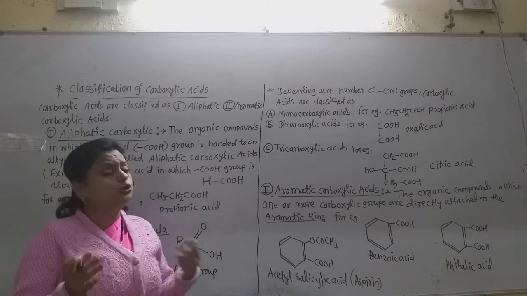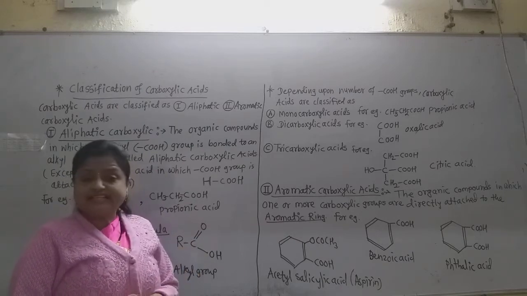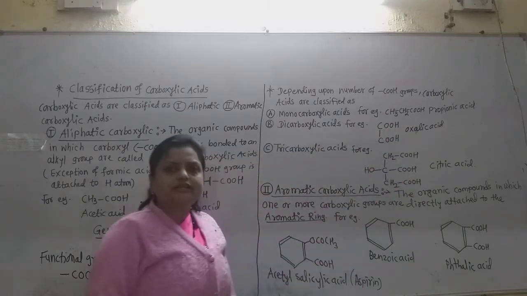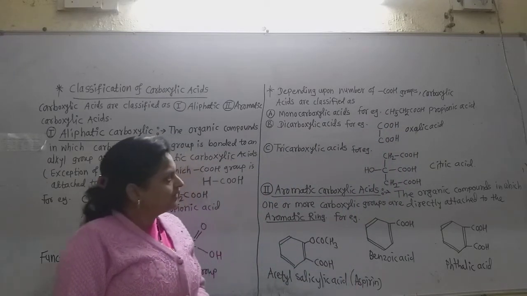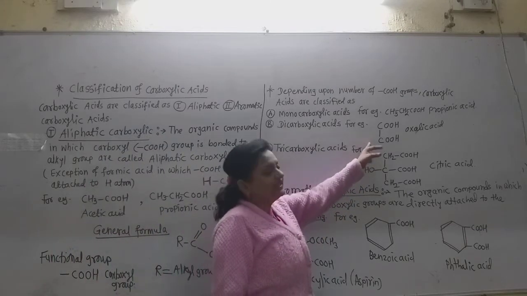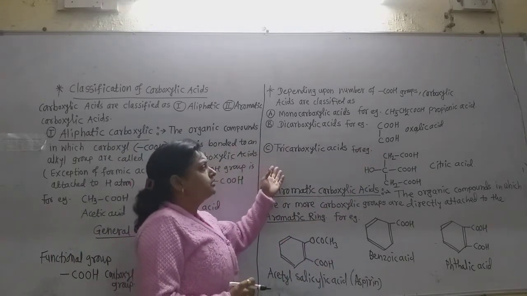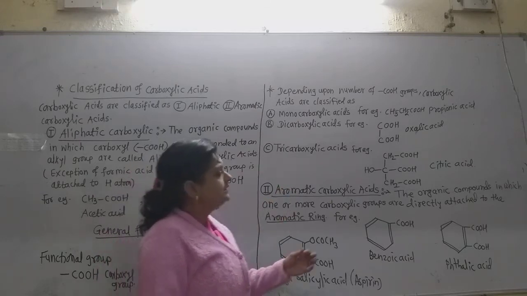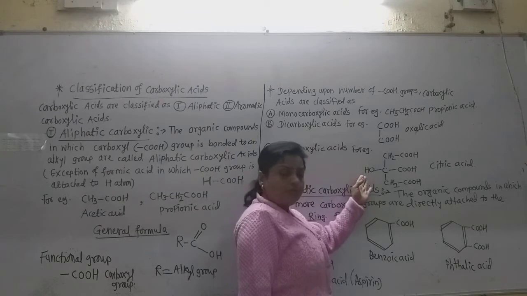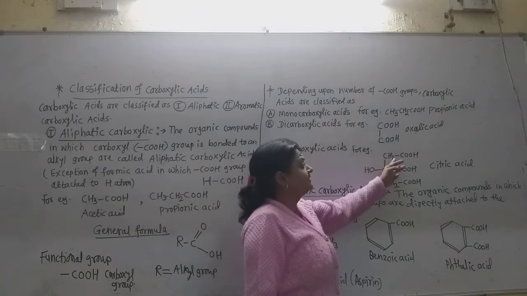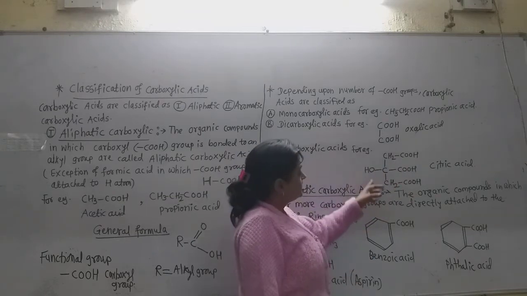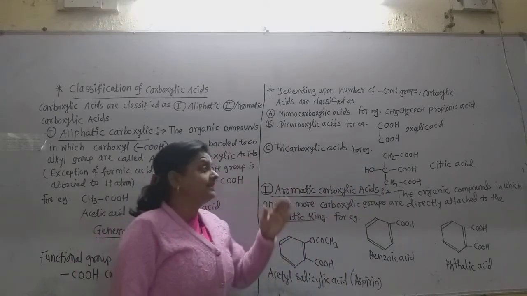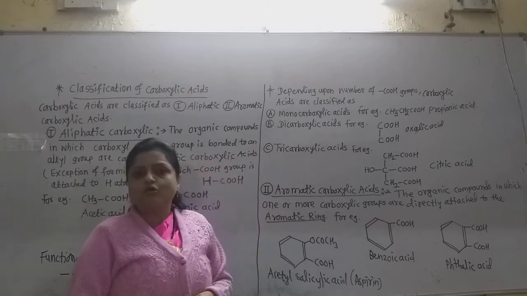Dicarboxylic acid contains 2 COOH groups. The best example is oxalic acid. In oxalic acid, both carboxylic groups are attached to each other. Now that is the formula of oxalic acid. For tricarboxylic acid, the best example is the citric acid in lemon. Now see the structural formula of citric acid, and there are 3 COOH groups. There is also one hydroxyl group in citric acid. As it contains 3 COOH groups, it is a tricarboxylic acid.